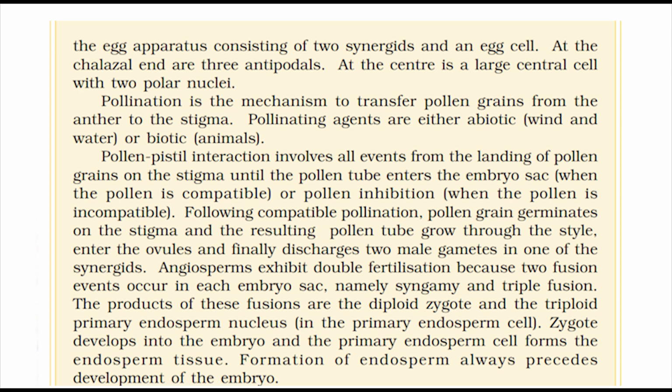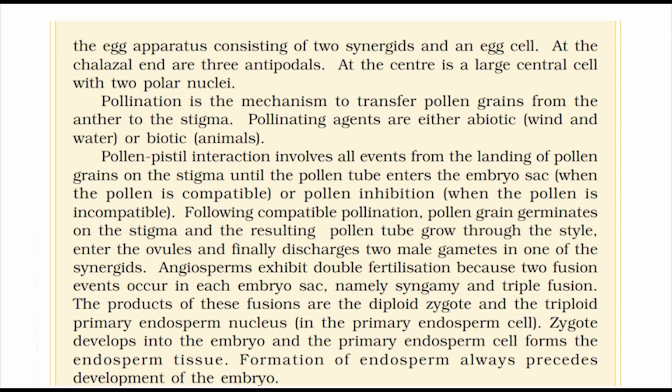Following compatible pollination, pollen grain germinates on the stigma, and the resulting pollen tube grows through the style, enters the ovules, and finally discharges 2 male gametes in one of the synergids. Angiosperms exhibit double fertilization because 2 fusion events occur in each embryo sac, namely syngamy and triple fusion. The products of these fusions are the diploid zygote and the triploid primary endosperm nucleus in the primary endosperm cell. Zygote develops into the embryo, and the primary endosperm cell forms the endosperm tissue.